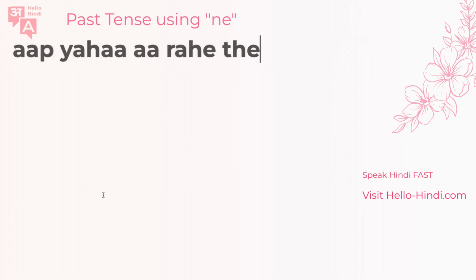How about this one? Aap yahan aa rahe the. What would this mean? Aap yahan aa rahe the. Aap, you know, and aa is to come. Yahan means here. Or you can even say aap aa rahe the. See if you can interpret this sentence.